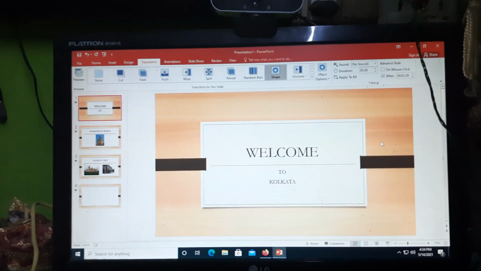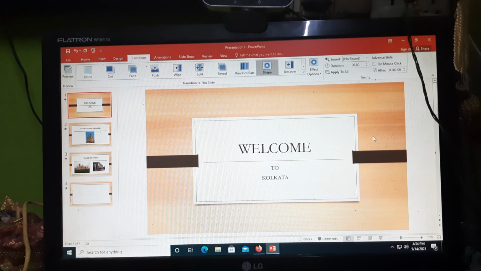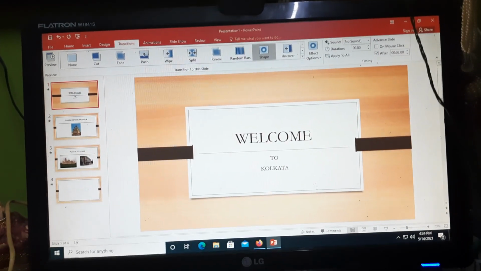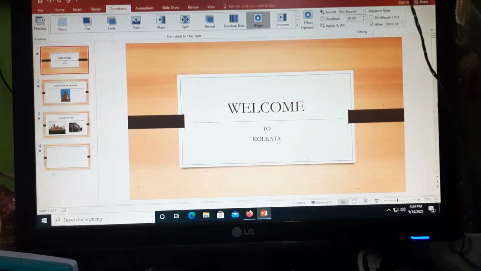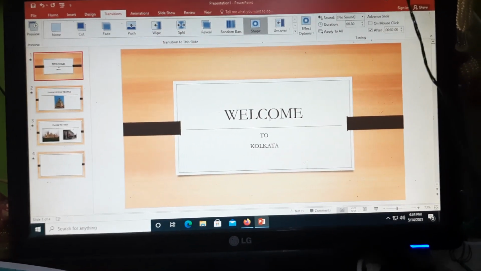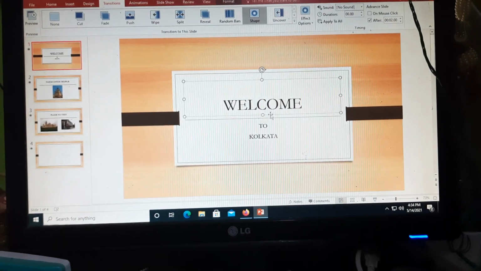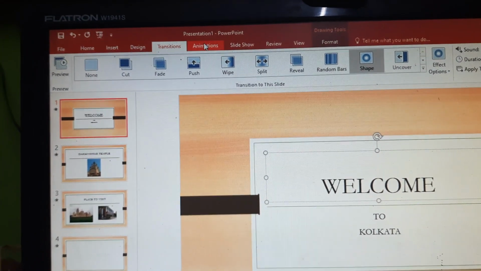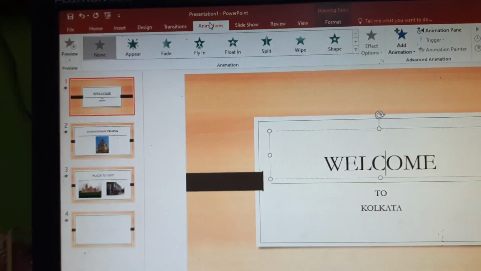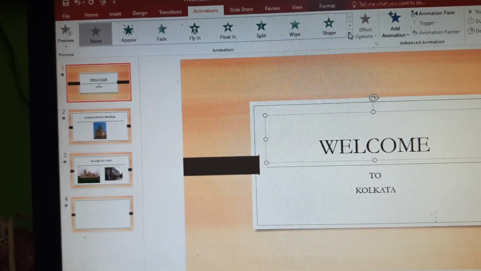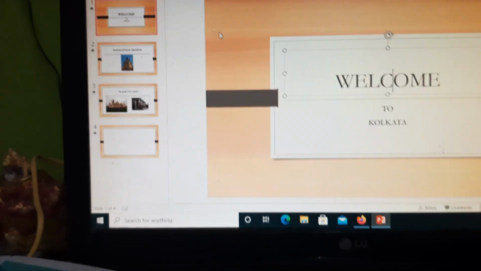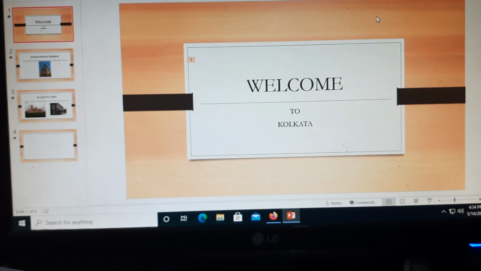So I'm stopping here. After this, now the most important part we call animation. What is animation? The special effects, whatever you can say. Suppose I click on the welcome option. Now if I click on welcome option, there are two types of animations we have. Beside transition we have animation. Now see the different animations we have. Suppose if you select any of these, suppose go for the swivel. So see the output is coming like this.